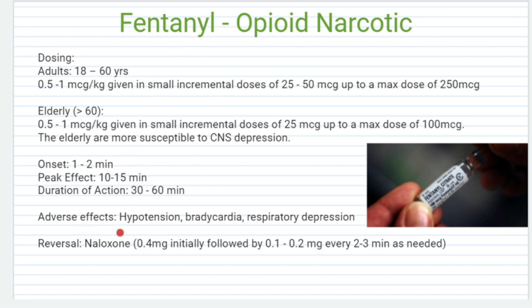As an opioid, fentanyl overdose we can reverse with naloxone. Naloxone 0.4 mg initially, followed by 0.2 to 0.4 mg every 2 to 3 minutes as needed. All opioid overdose or opioid toxicity we can reverse with naloxone.